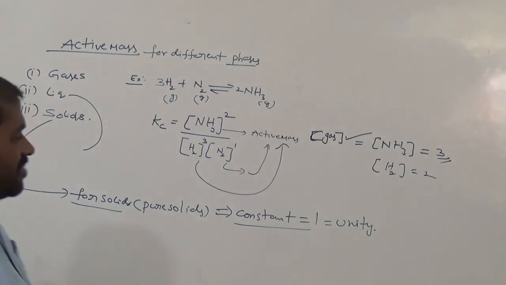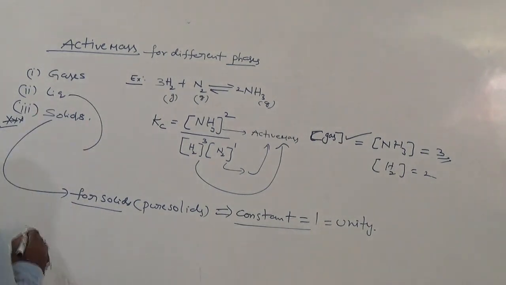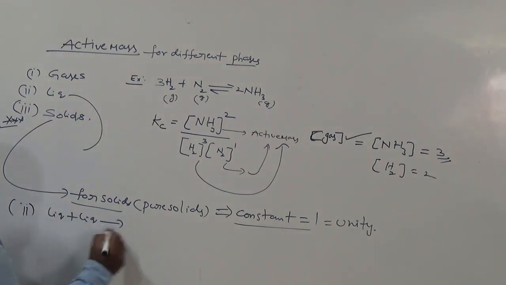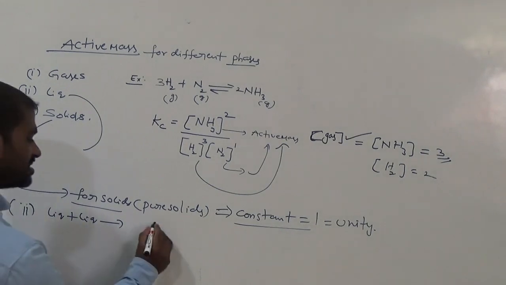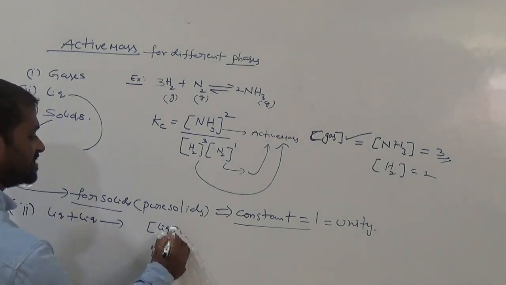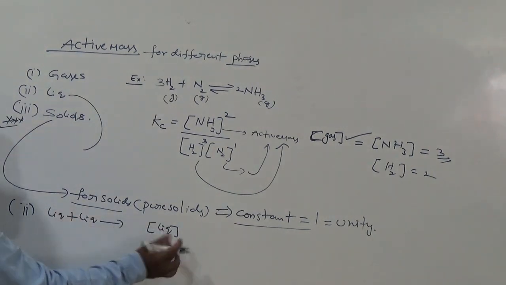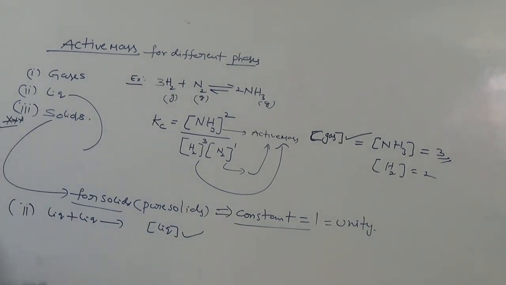Remember this. In the case of liquids, when liquid interacts with liquid, its active mass is taken as the liquid concentration. In the case of liquid and liquid, the active mass of liquid is taken as the concentration of the liquid. But when liquid interacts with gas, its active mass is taken as unity. 1, remember this. Unity.